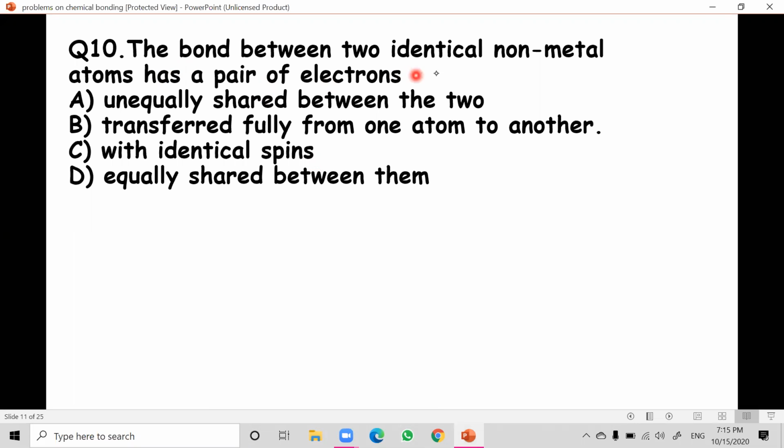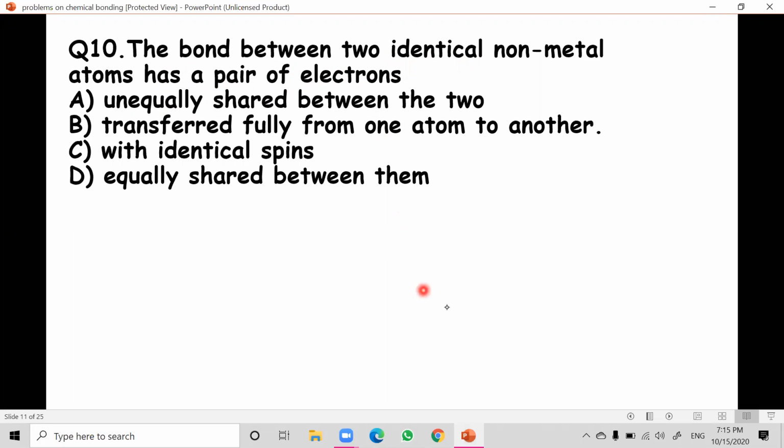The bond between two identical non-metal atoms has a pair of electrons. Here the word identical is very important, like chlorine, bromine, iodine, fluorine, carbon, nitrogen, oxygen, all will come under this.